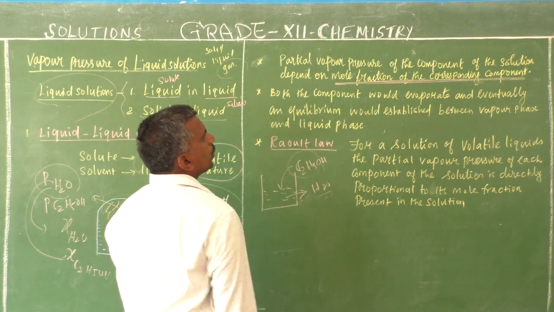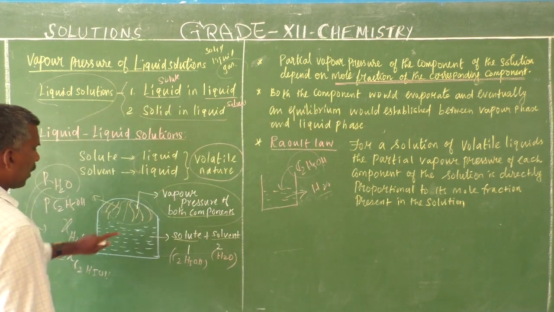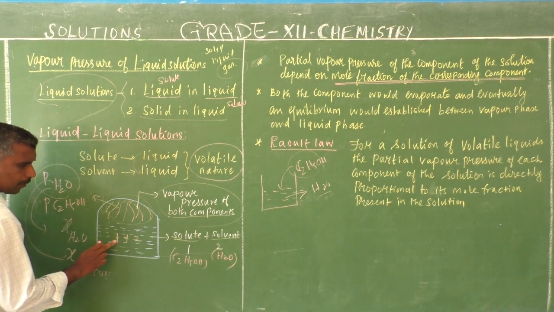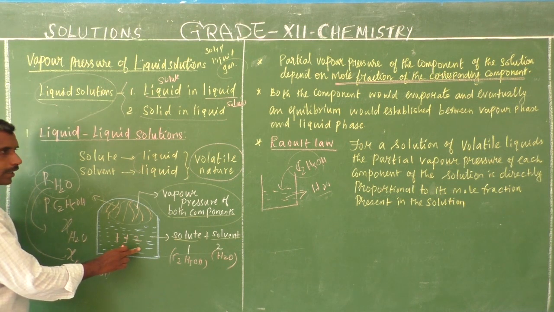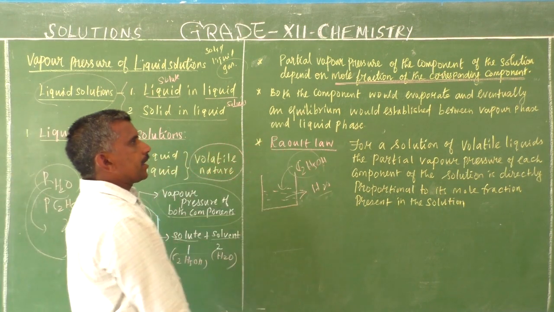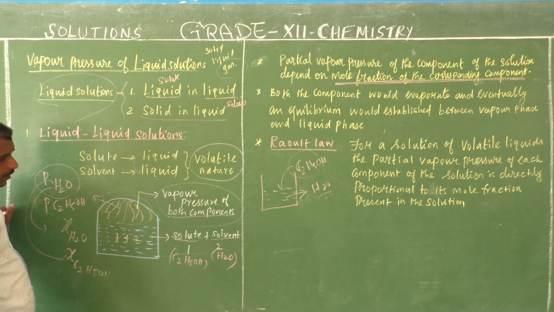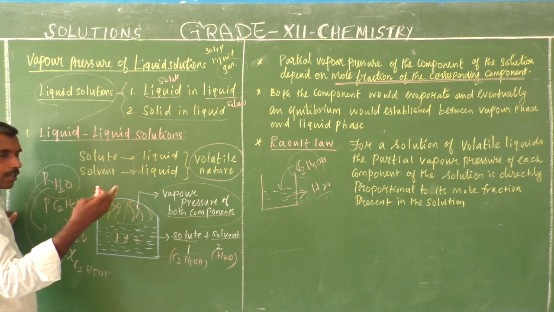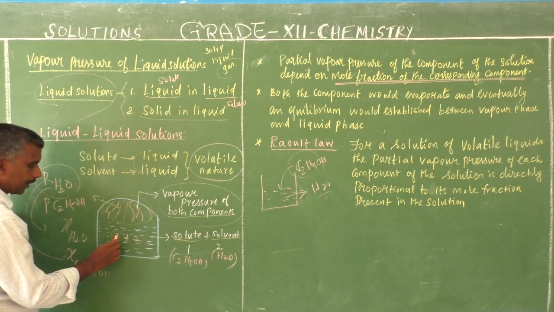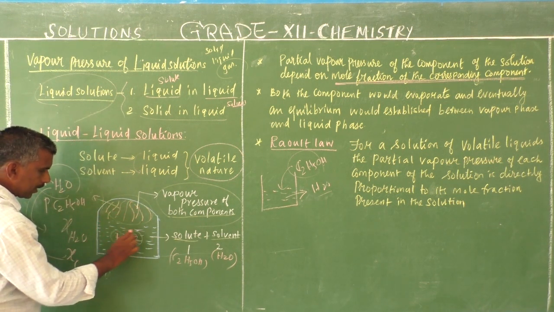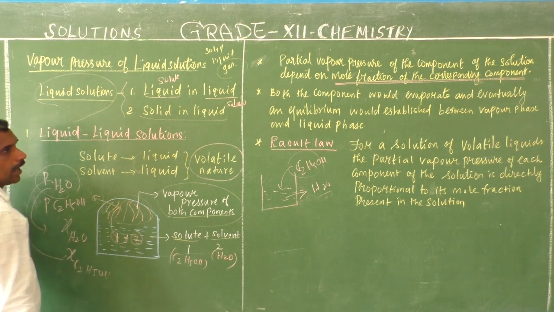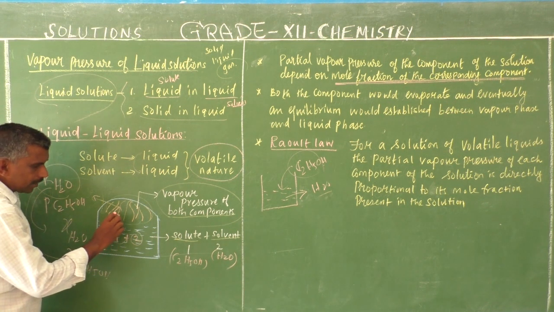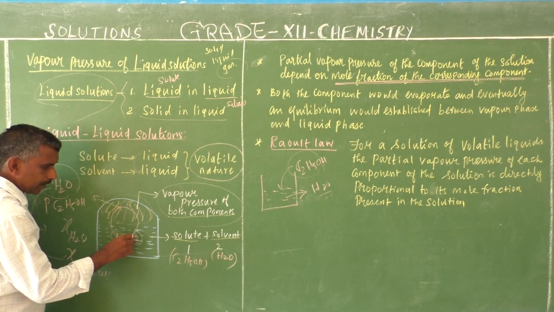Both components would evaporate. Here component 1 and 2 are ethanol and the solvent water. The components would evaporate evenly and equilibrium would establish. The components are evaporated by air or sunlight, particularly sunlight. Both components are evaporated and equilibrium would establish between the vapor and the liquid phase. Then what happens? Now condensed liquid is formed.